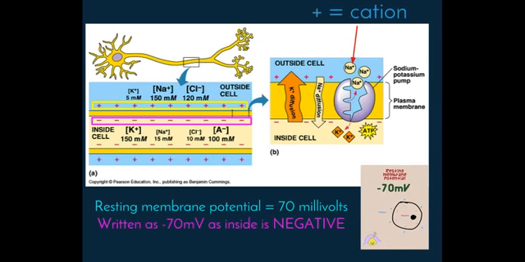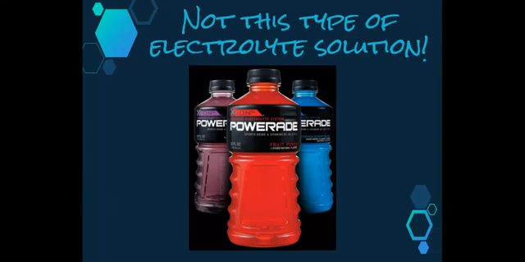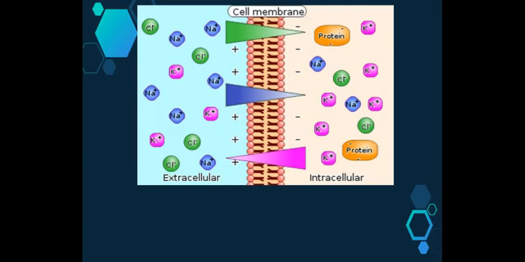This arises because neurons contain ions, or charged particles. Positively charged ions are called cations, and negatively charged ions are called anions. When either of these is found in solution, the solution is then known as an electrolyte solution. We've heard of these, Powerade, Gatorade, etc. being called electrolyte solutions, but this isn't what we're talking about at the moment. The cytoplasm of a cell and the extracellular fluid are both electrolyte solutions, but they differ greatly from each other.